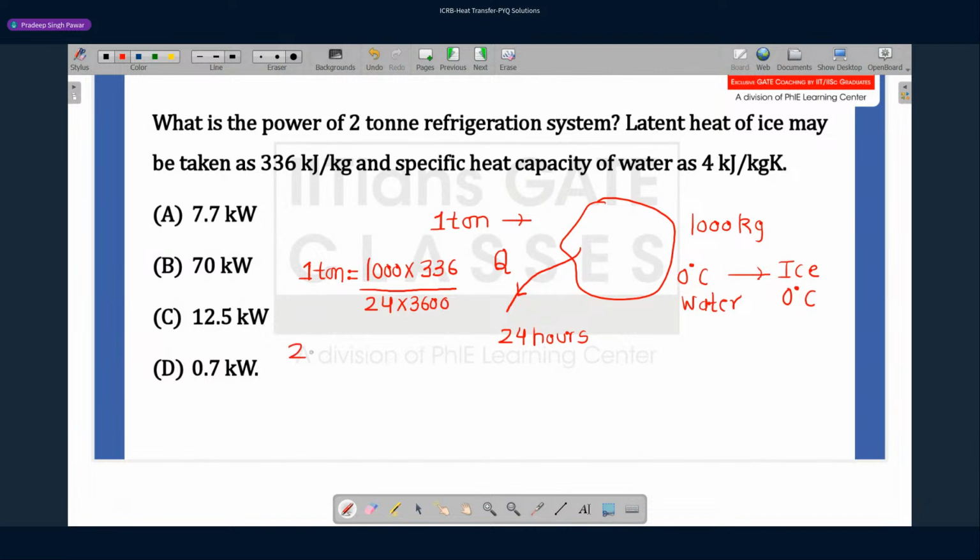He is asking us what is 2 ton of refrigeration. Just multiply it with 2. So it will be 2000 into 336 divided by 24 into 3600. If you solve it, you get 7.7 kilowatt, which is option A. Okay, let's move to the next problem.